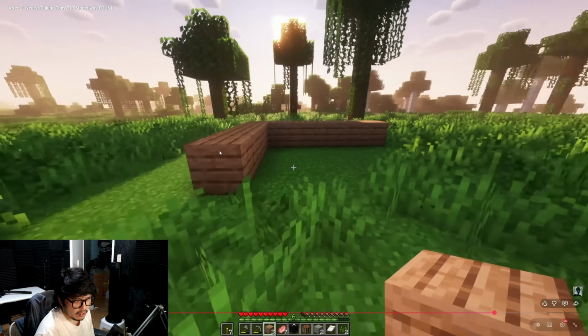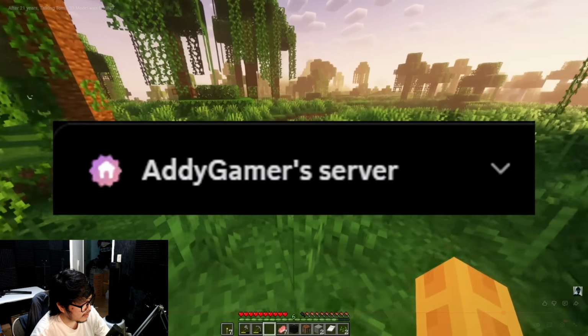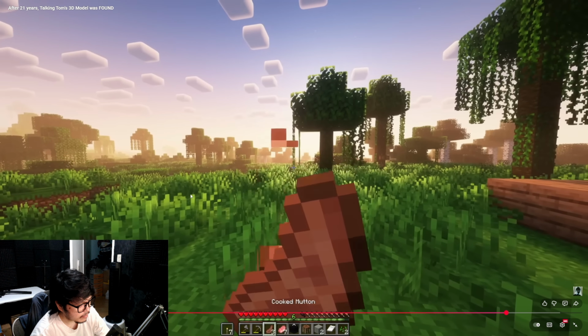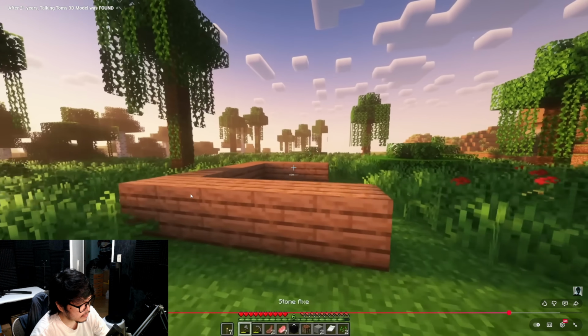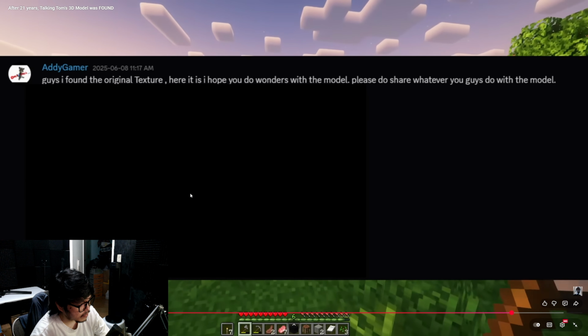In this time period, Addy created a Discord server where he gave us updates on the search, and not too long after, on June 8th, 2025, the texture for the 3D model was finally found.